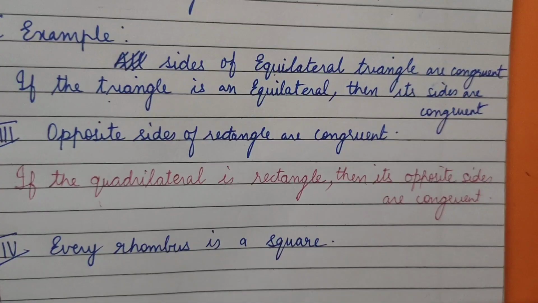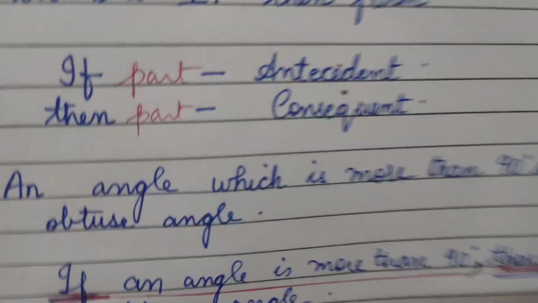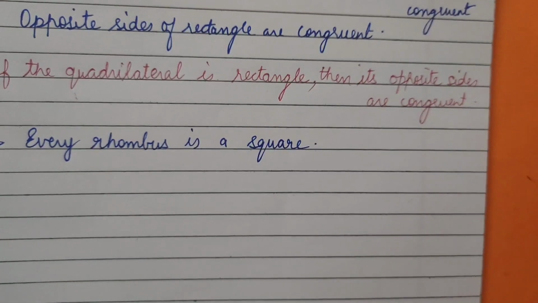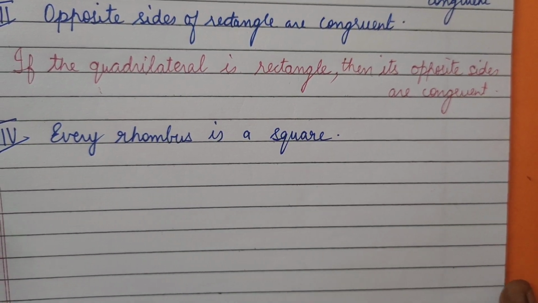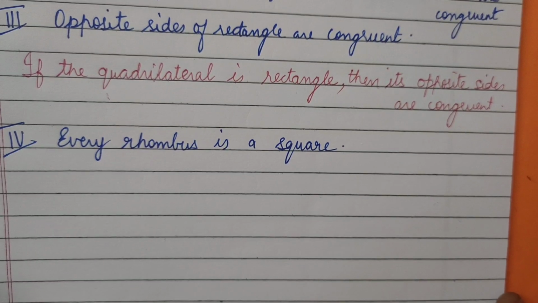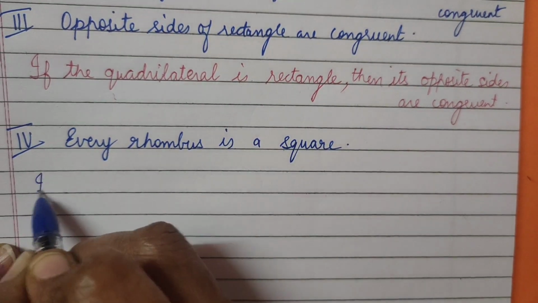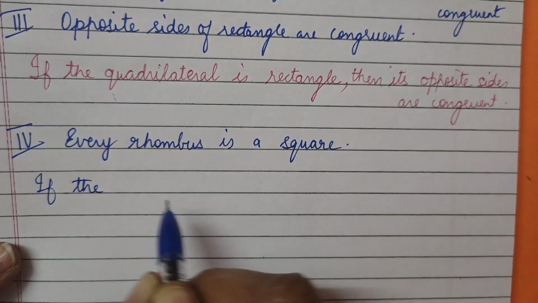Yes, dear. Let's go for the next example. Every rhombus is a square. So again we are talking about the four sides, that means the quadrilateral. So how will we write?